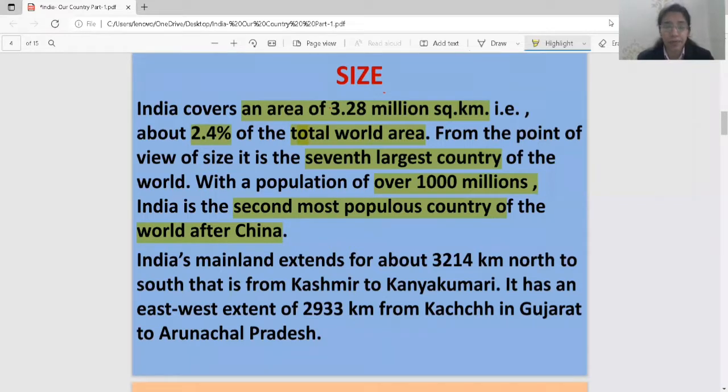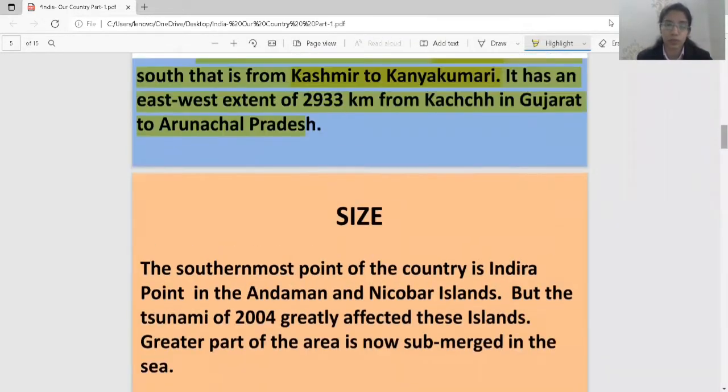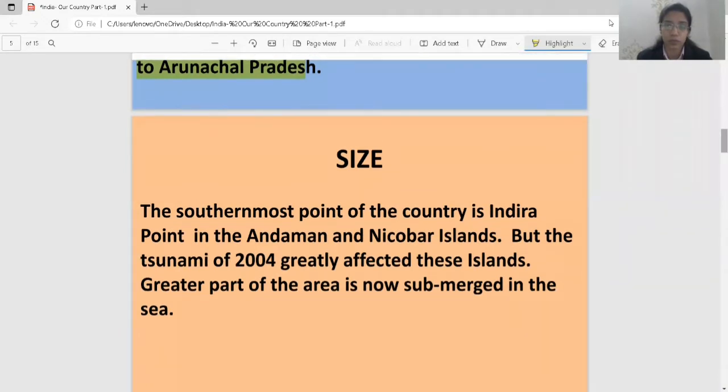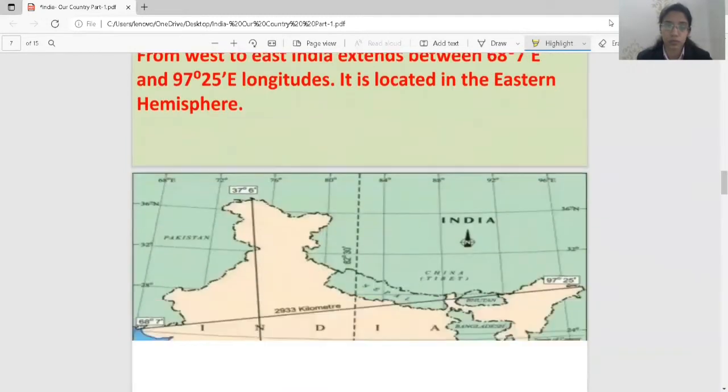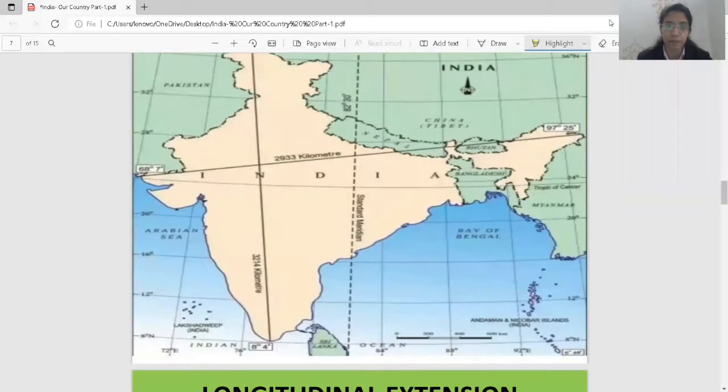India's mainland extends about 3214 kilometers from north to south, from Kashmir to Kanyakumari. This I can show you also. See, this is the mainland.